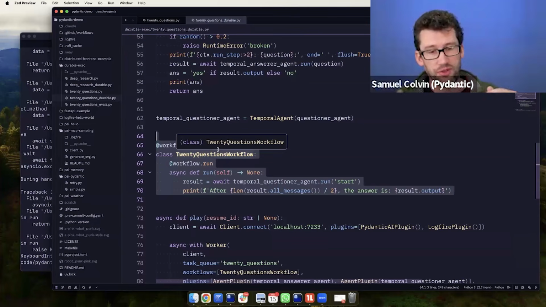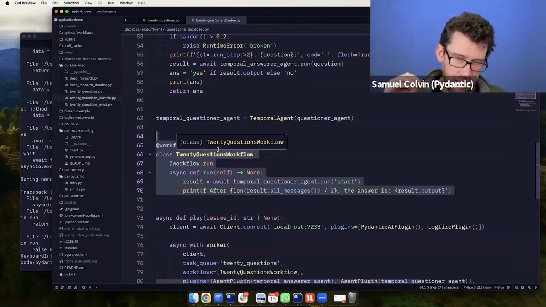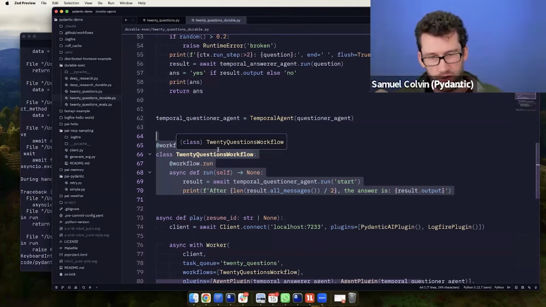And what you can think of Temporal doing in the background as it's running that workflow is basically recording every activity that runs, and both the inputs to that and the outputs. And so if you want to rerun it from the beginning to a certain point, it can basically plug in those answers. And I'll show what that looks like.